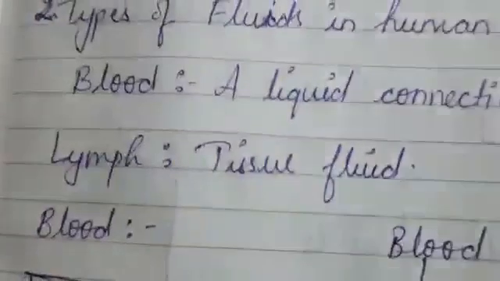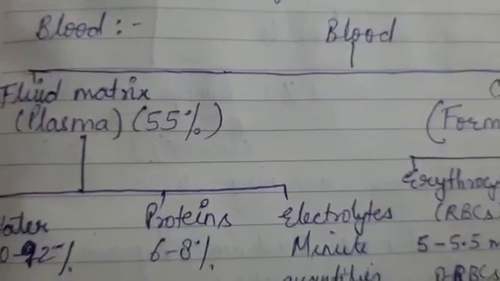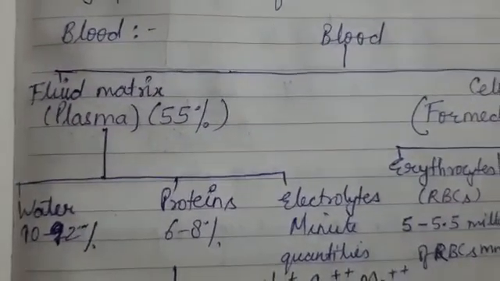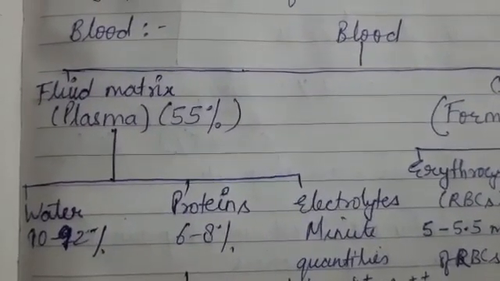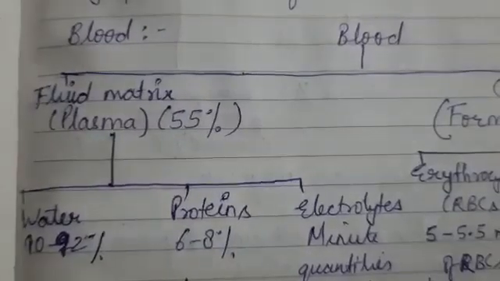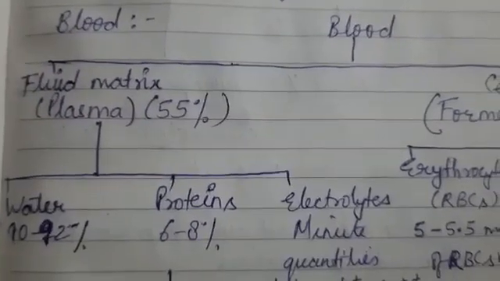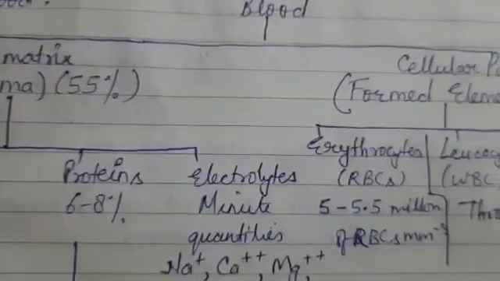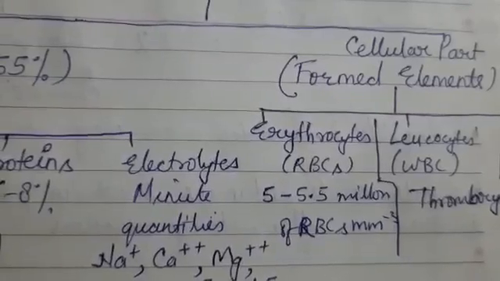Now let's see the composition of the blood. Blood is made up of mainly a fluid matrix, and because it is made up of a fluid matrix, it is called a liquid connective tissue or fluid connective tissue. The other part of the blood is the cellular part or the corpuscular part, which we also call the formed elements.